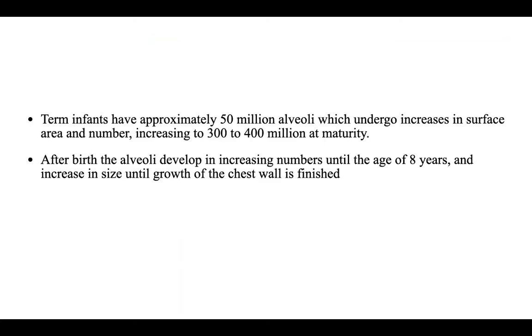Term infants have approximately 50 million alveoli, which undergo increase in surface area and number, increasing to 300 to 400 million at maturity. After birth, the alveoli develop, increasing in number until the age of 8, and increasing in size until growth of the chest wall is finished. And that's it for today's topic.